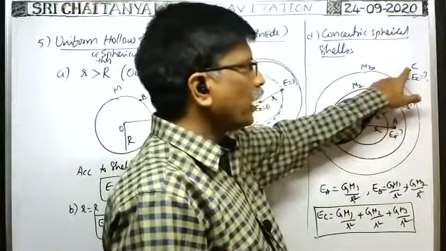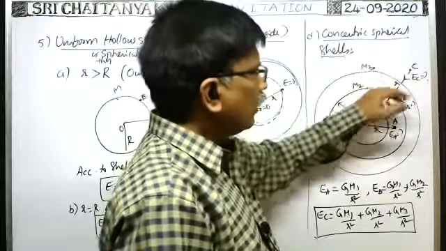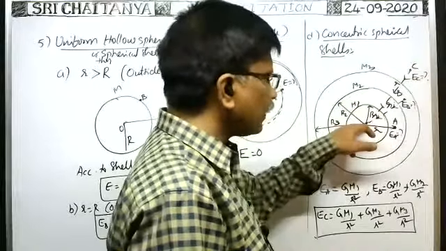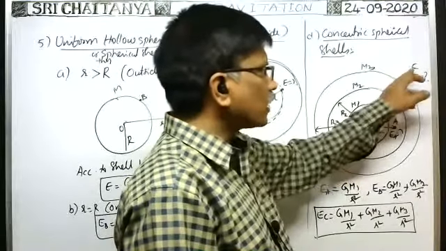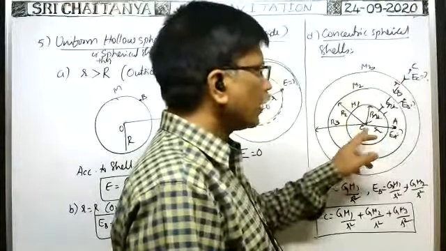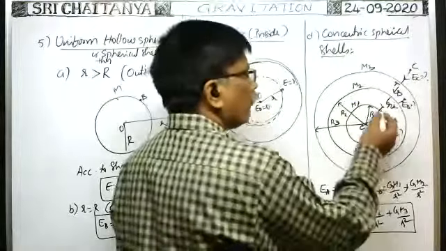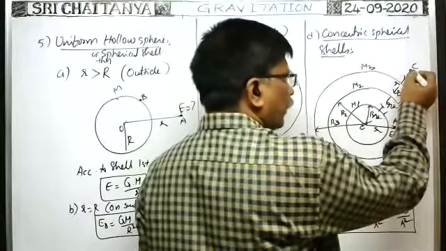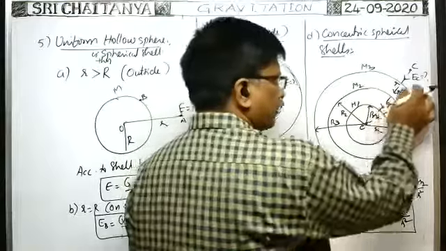At this point, in order to find the intensity of gravitational field due to all the spherical shells, the intensity at an outer point is always towards the center of the spherical shell. As these are concentric spherical shells, the intensity at this point due to the three spherical shells lies along the same direction, towards the center. That's why you find the intensity at this point due to individual spheres. For this spherical shell, the intensity at this point is G into mass of the shell m1 by the distance of this point from the center squared, r square. Similarly for the second and third.